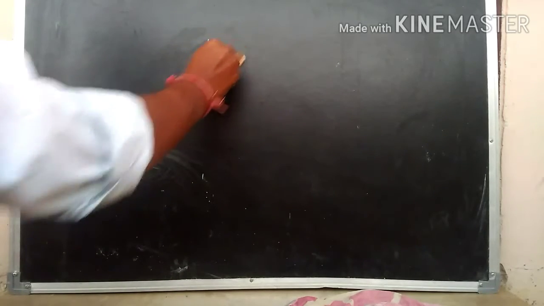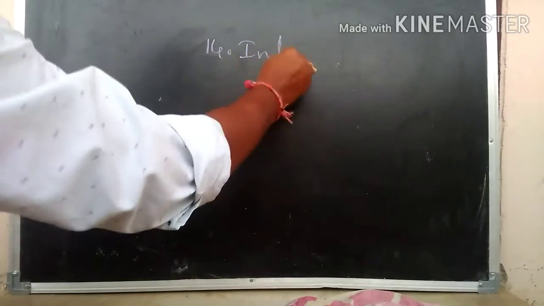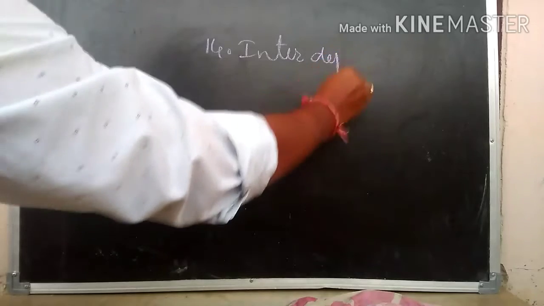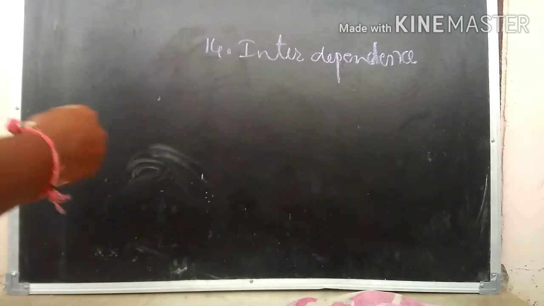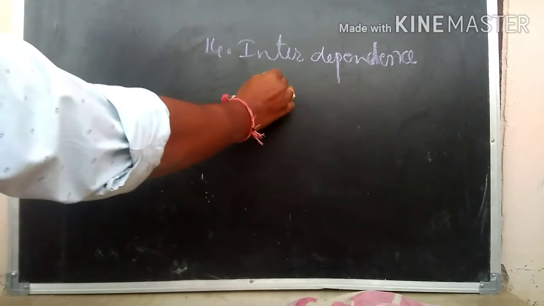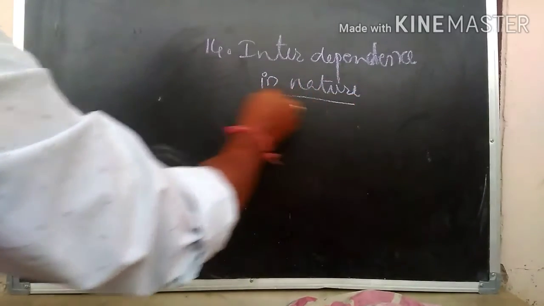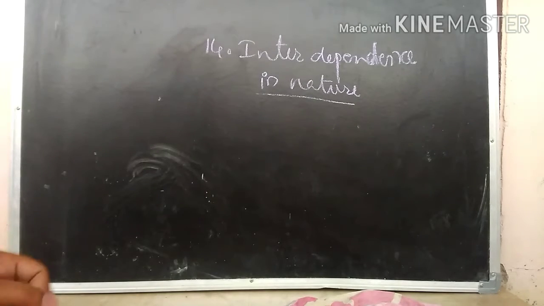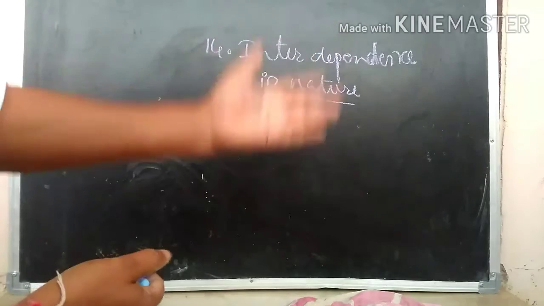Hi children, welcome back to the new lesson, that is the 14th lesson, what we call interdependence. What is that? Interdependence, right? So here, interdependence between whom in the nature, between living and non-living things. So interdependence in nature. Okay, what is the meaning of interdependence? Inter means in between, dependence means depending upon other.